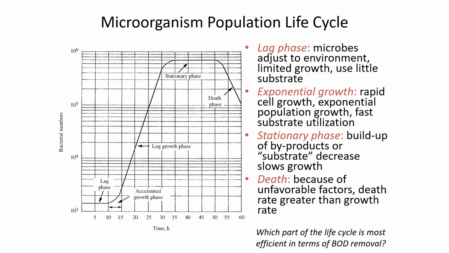So when we are trying to design activated sludge, we have to do lab tests to find out, for the microorganisms that we're likely to have colonize a wastewater treatment plant, what sort of temperature conditions, what kind of F to M ratio, food to microorganisms ratio, are the conditions that allow them to be in that log growth phase where they're dividing really quickly. Because what we want to see is the population growing fast, because if the population is growing fast, that means that they're breaking down the food very quickly.